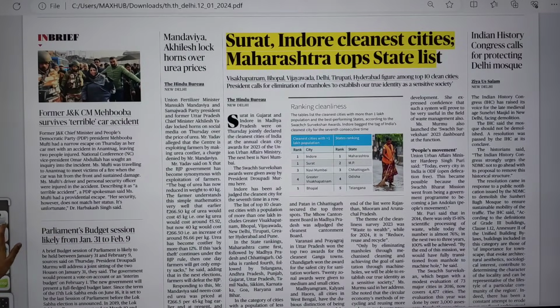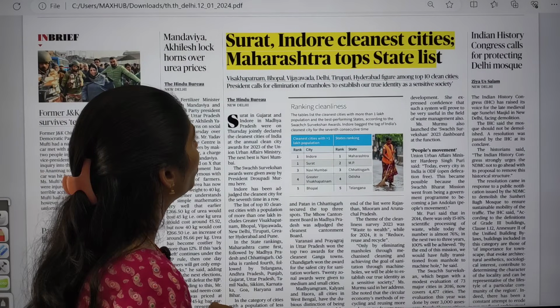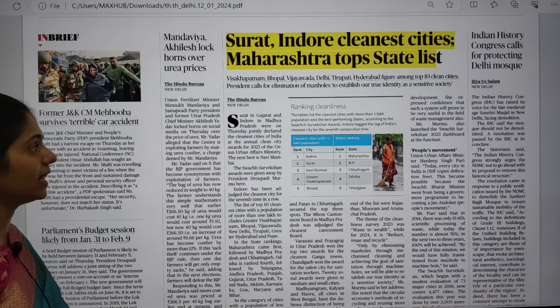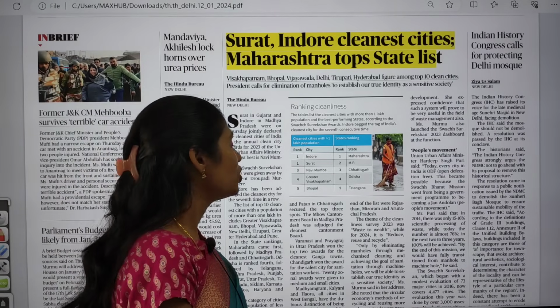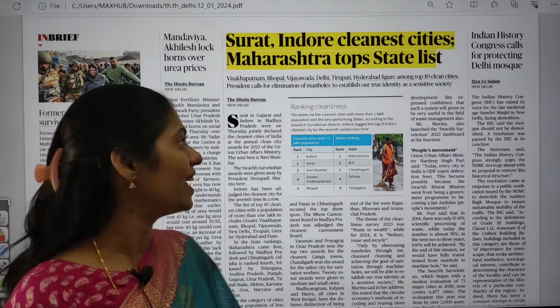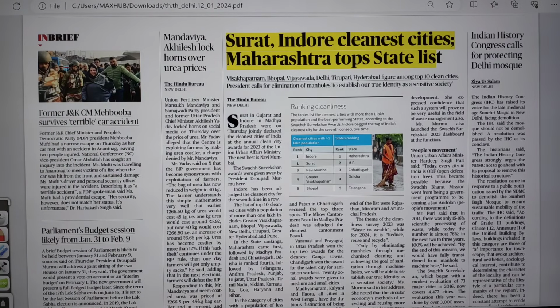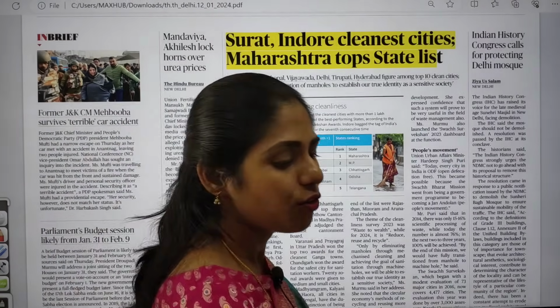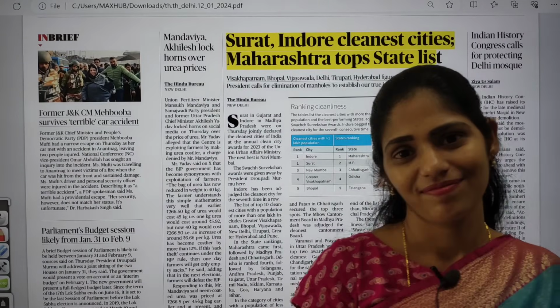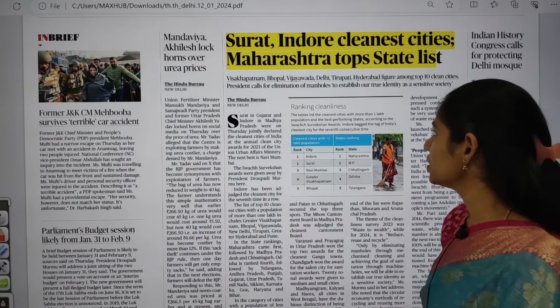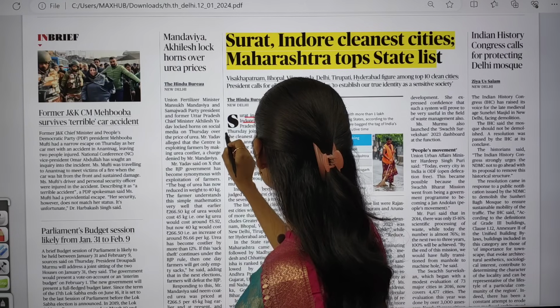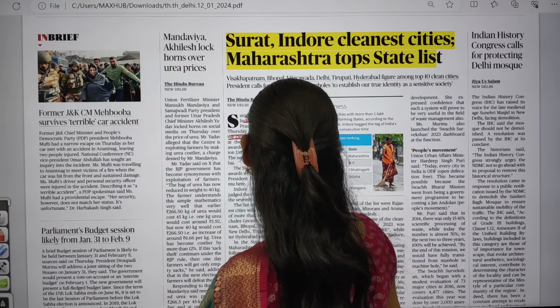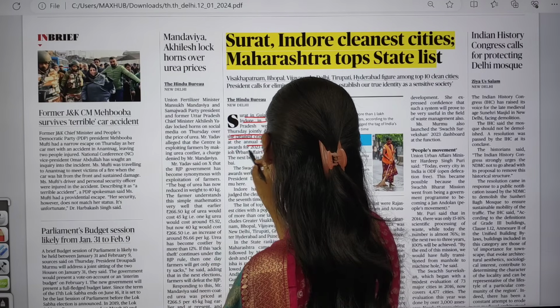On this page, you can see one article: Surat, Indore cleanest cities, Maharashtra tops state list. This article is talking about the Swachh Survekshan awards. Please let me know how many of you are from Surat as well as Indore. If you are from those areas, please let me know what steps you have taken especially to improve sanitation in these areas. Surat in Gujarat and Indore in Madhya Pradesh were jointly declared the cleanest cities of India at the annual Clean City 2023 awards.